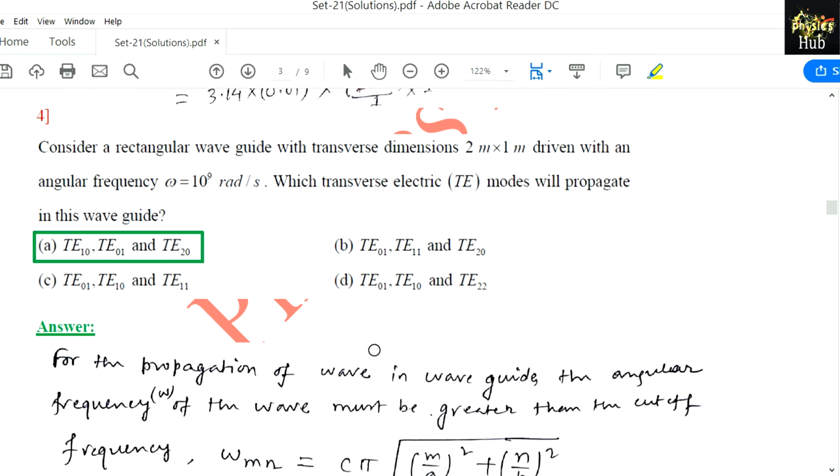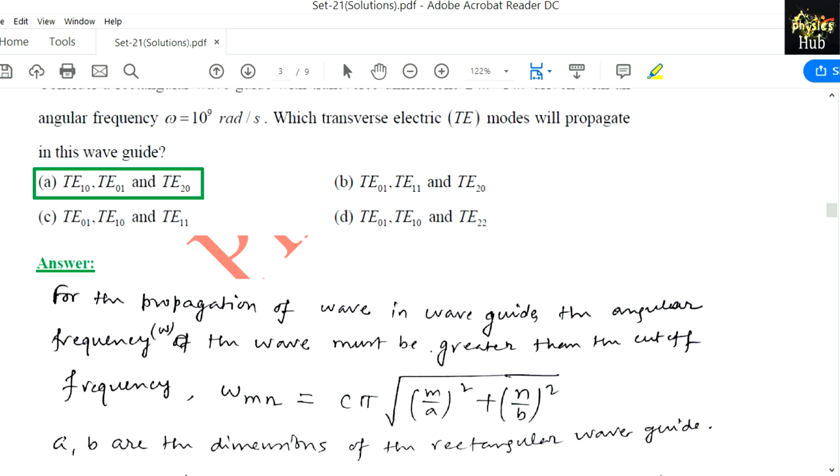Consider a rectangular waveguide with transverse dimensions 2 meter by 1 meter, driven with an angular frequency omega equals 10 to the power 9 rad per second. Which transverse electric TE modes will propagate in this waveguide?